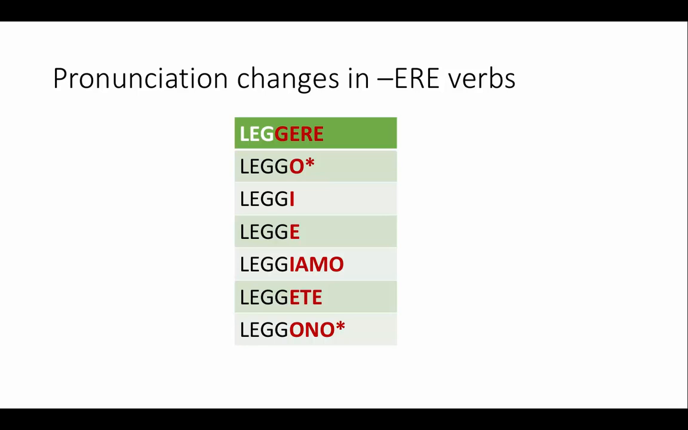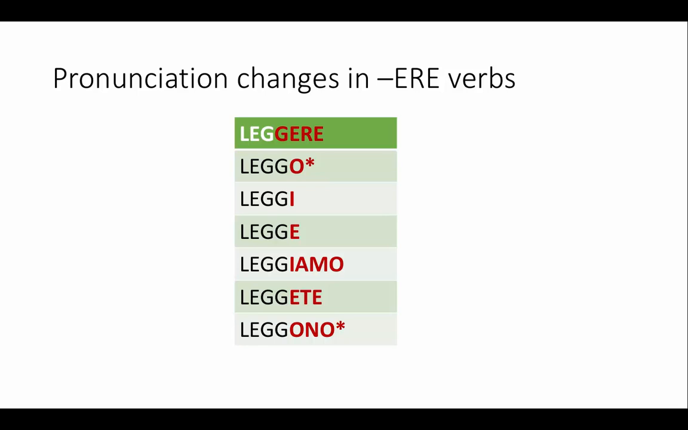-ere verbs have less trouble, besides most of them are irregular anyway, but there is something else that happens here. The pronunciation changes because unlike the -are verbs, -ere verbs will drop the ending in place and then the pronunciation will just follow the spelling. So the opposite situation of what we have in -are verbs. And so notice the difference in pronunciation. When I drop the ending and add an O, I'm going to get the pronunciation leggo. And then it's going to be leggi, legge.